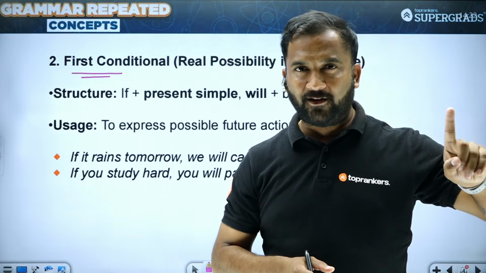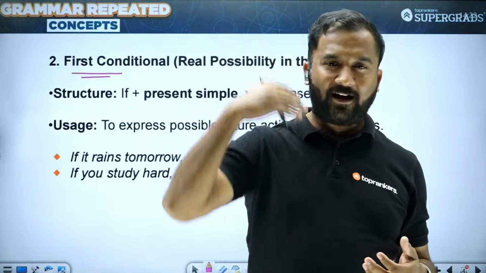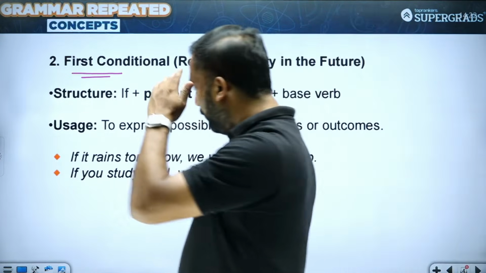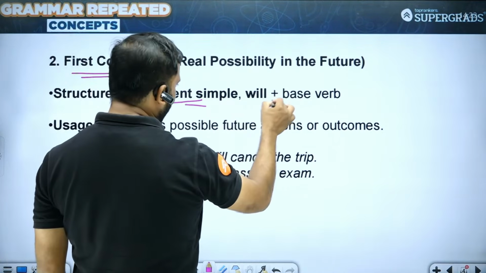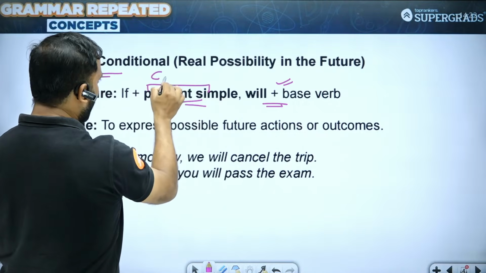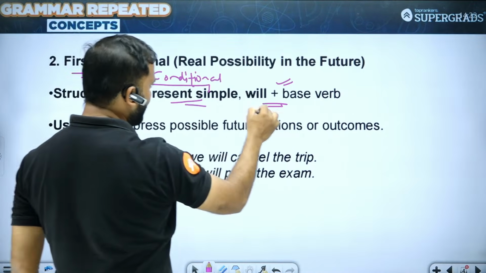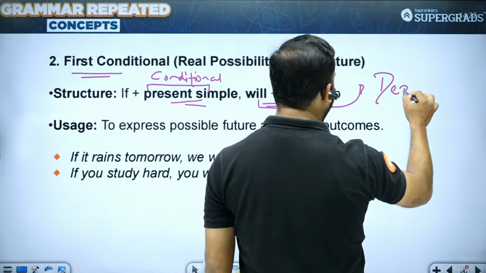I know you might be a little confused, because just giving theory and expecting it to all be absorbed would be too harsh on students. So it's time I tell you with an example. If plus present simple tense, and the second part will have will plus base verb. So this is your conditional structure. It has two parts, students. Number one is the conditional part, and number two is the dependent part.